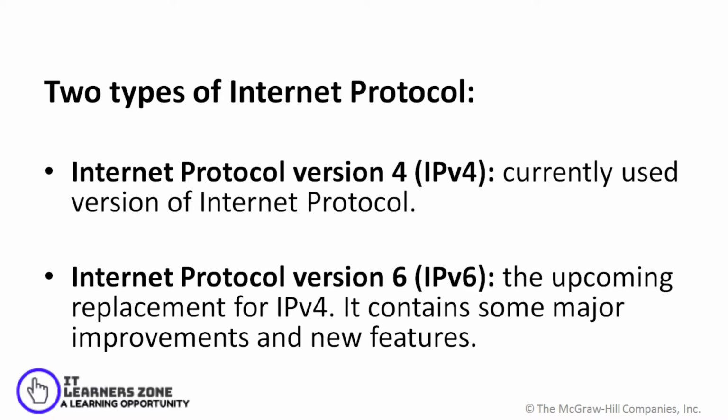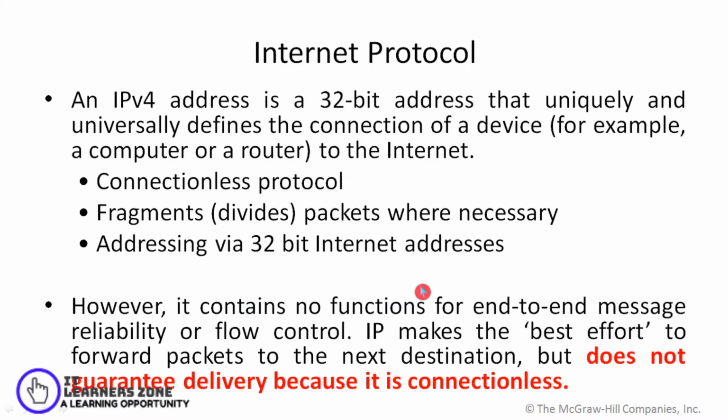When it comes to Internet Protocol, there are two versions. Currently we are using version 4. In the near future we will be using IP version 6. With IP version 6, the address space is large enough to incorporate all the devices. In the near future, when IoT is introduced in all aspects, more devices are getting connected to the internet, and the address space of IP version 4 won't be sufficient. So it is better to go for a higher version with a large address space, and that can be achieved through IP version 6.